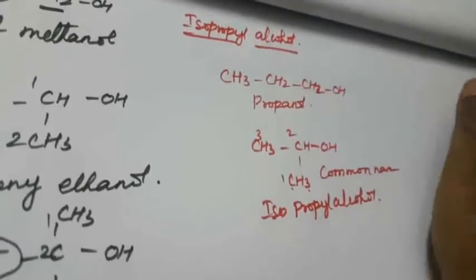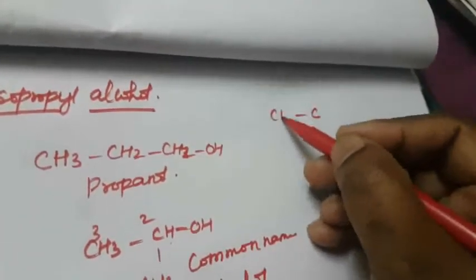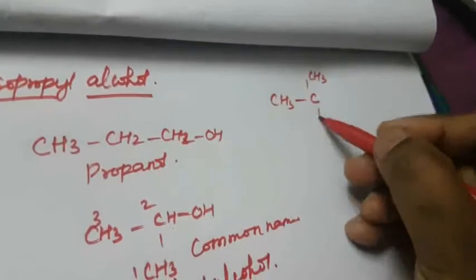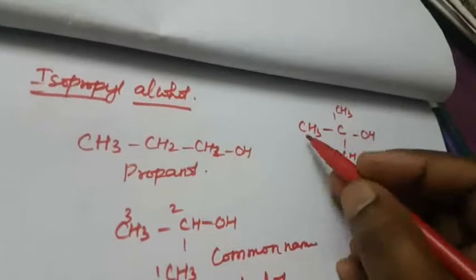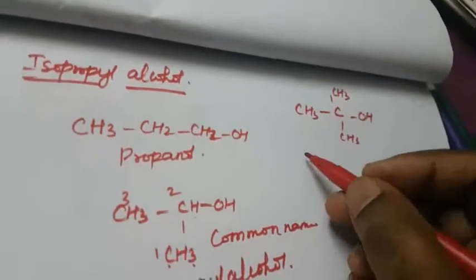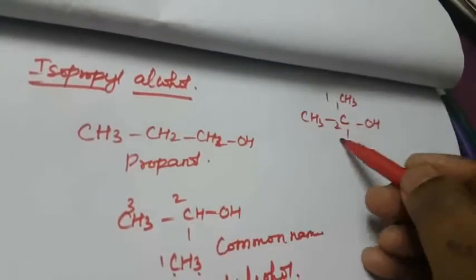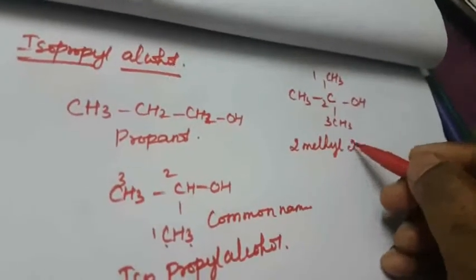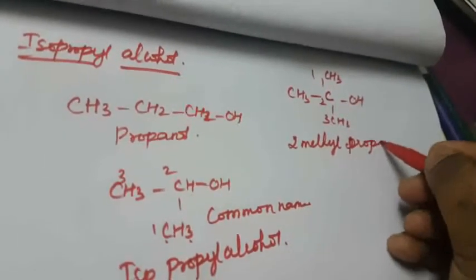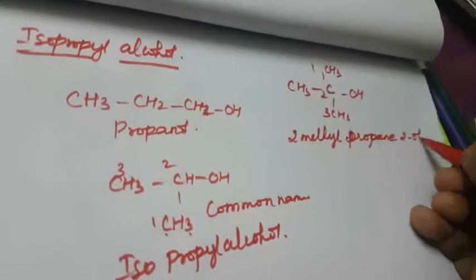Next one is tertiary butyl alcohol. What is tertiary butyl alcohol? Tertiary means a single carbon, right? CH3, here CH3, here CH3, OH, right? So this is the tertiary alcohol, tertiary butyl alcohol. Tertiary means the single carbon has 3 methyl alkyl groups. How to name this compound? 1, 2, 3. So that is 2-methylpropan-2-ol. Okay, so this is another one.